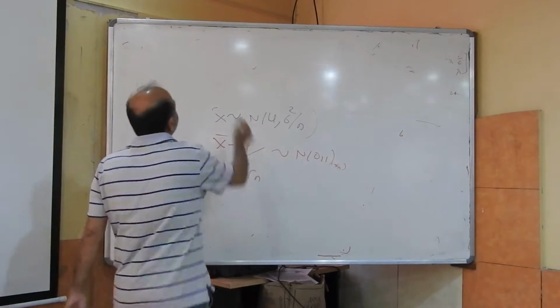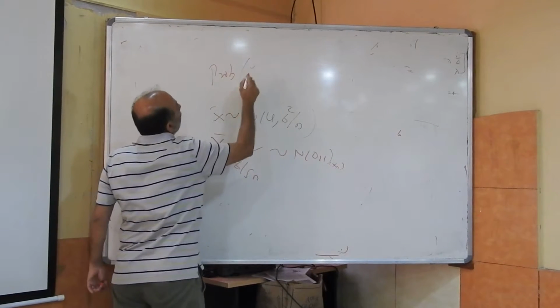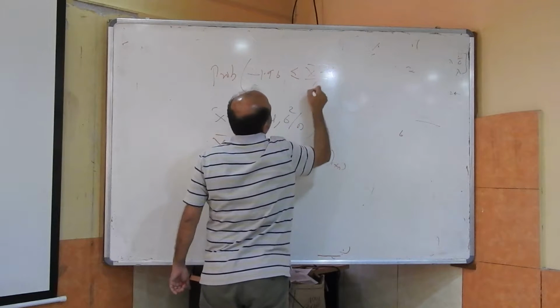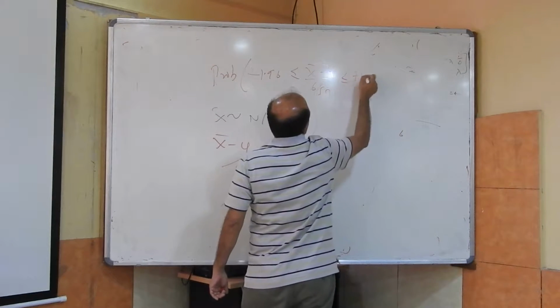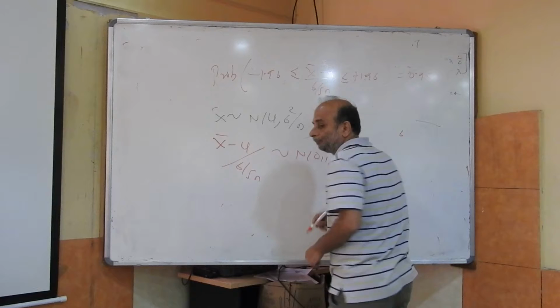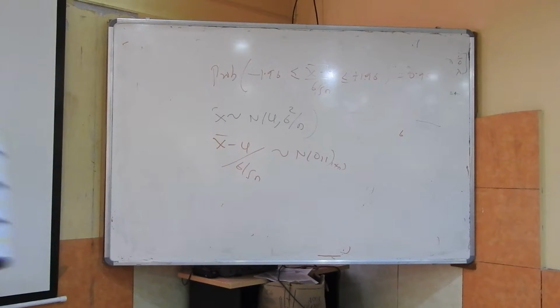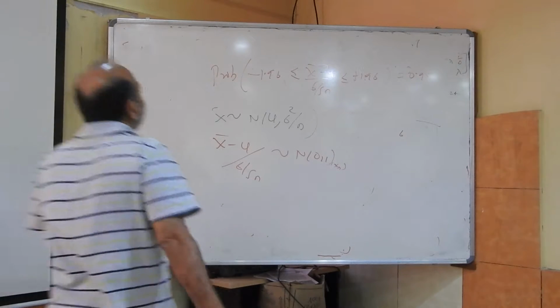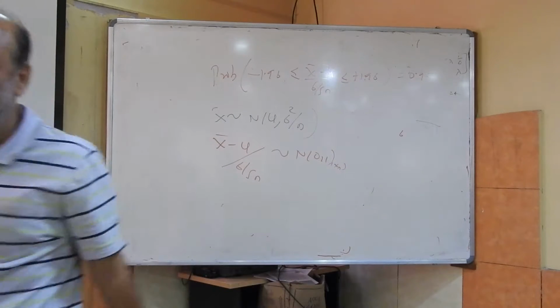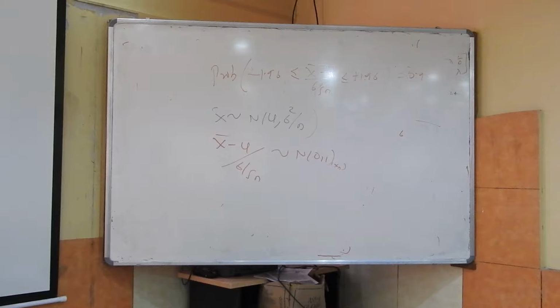So I know, for example, the probability. If I wanted a 0.9 probability, then this will be minus 1.6 to plus 1.6 or something of that sort. And I can always find those numbers. Okay.